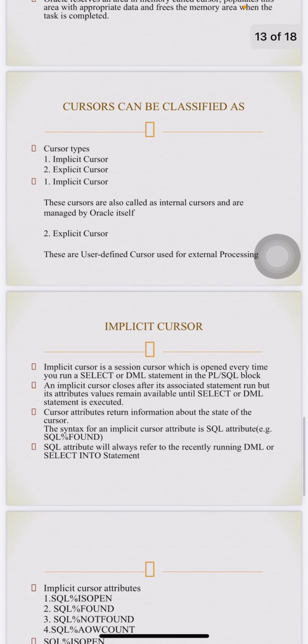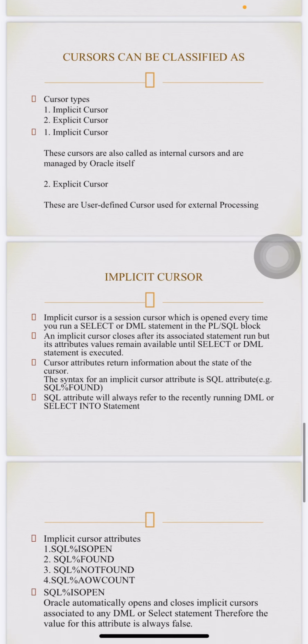Implicit cursor. An implicit cursor is a session cursor which is opened every time you run a select or DML statement in a PL/SQL block. An implicit cursor closes after its associated statement runs, but its attribute values remain available until the next select or DML statement is executed. Cursor attributes return information about the state of the cursor. The syntax for the implicit cursor attribute is SQL%attribute, for example SQL%FOUND. The SQL attribute always refers to the most recently run DML or SELECT INTO statement.